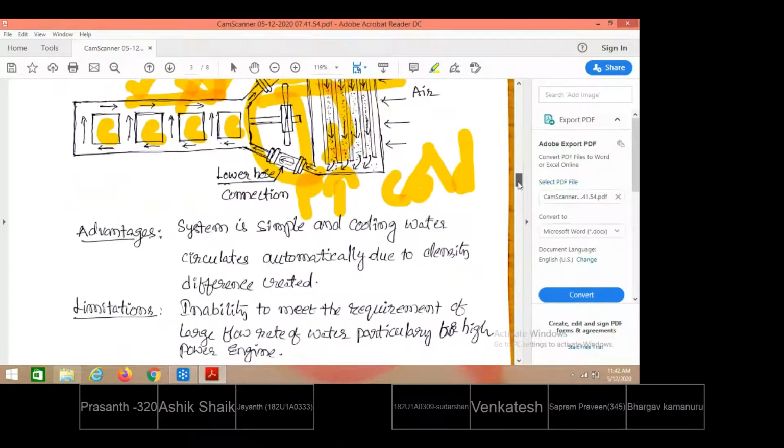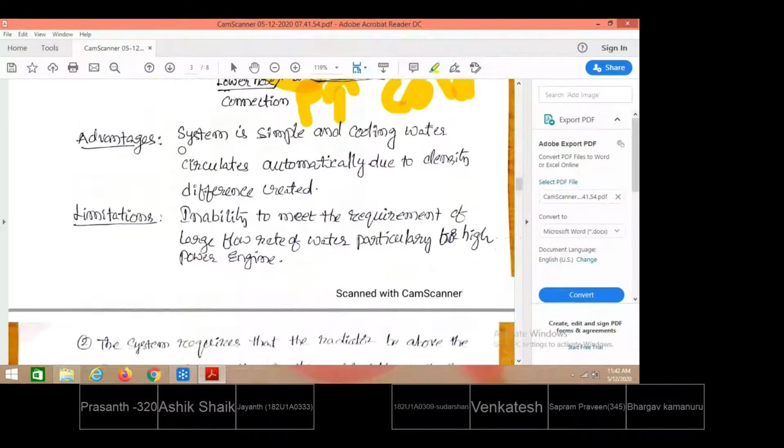What are the advantages? The system is simple compared to other types of water cooling systems. Why? Because no separate pump is there, no thermostat is there, and all other additional accessories are also not there. That is why the system is so simple. Cooling water is circulated naturally or automatically due to density difference, so the cold water circulation takes place naturally.